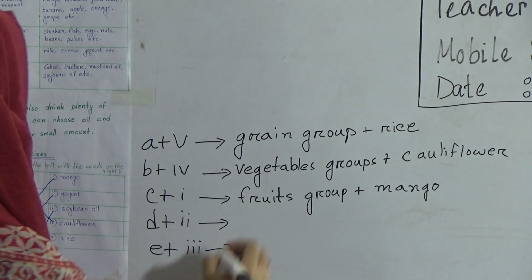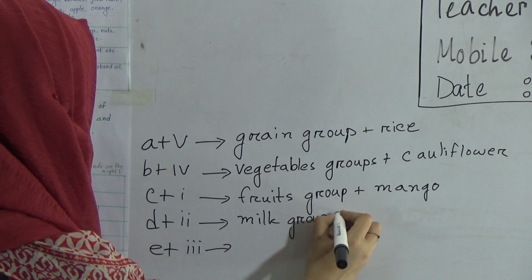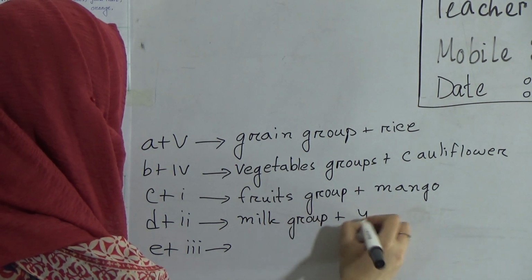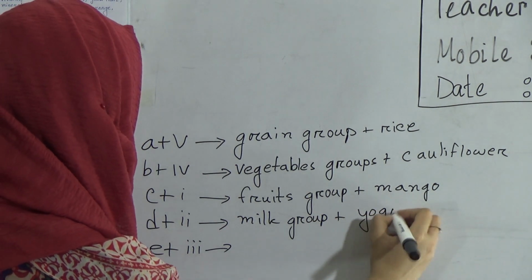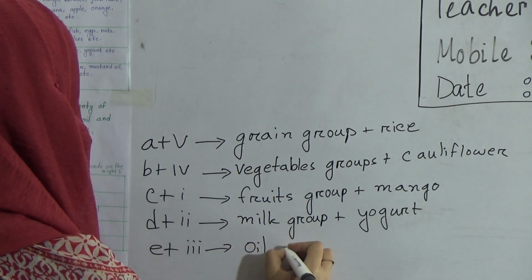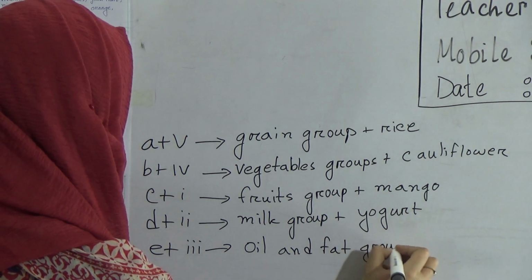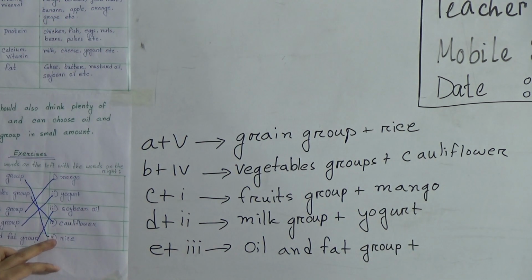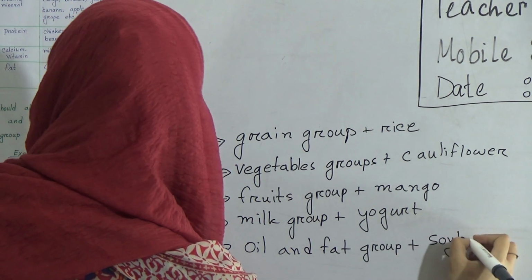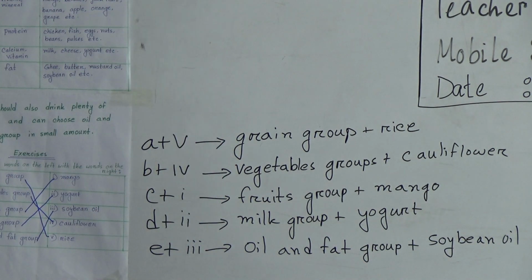And next D was milk group, and it was matched with yogurt. And after that the last one was oil and fat group. It was matched with soybean oil. So like this you will write in your exam.